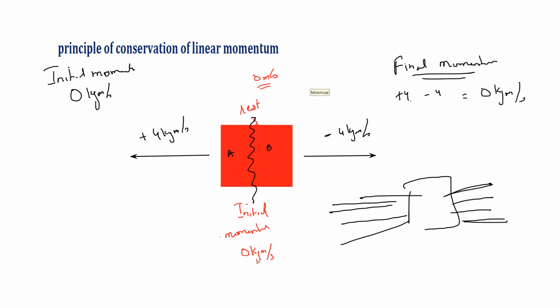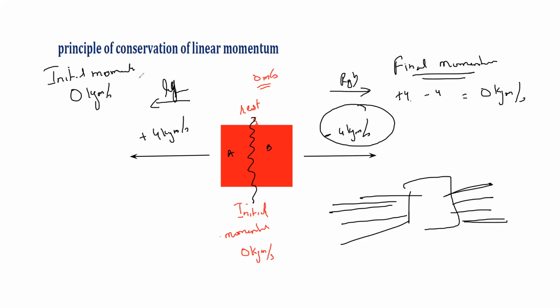That in an explosion, because the momentum is conserved, if the initial is 0, the final should also be 0. And how can the final momentum be 0? If one of the sides is moving towards right, the other side must move towards left, so that the result will be 0.